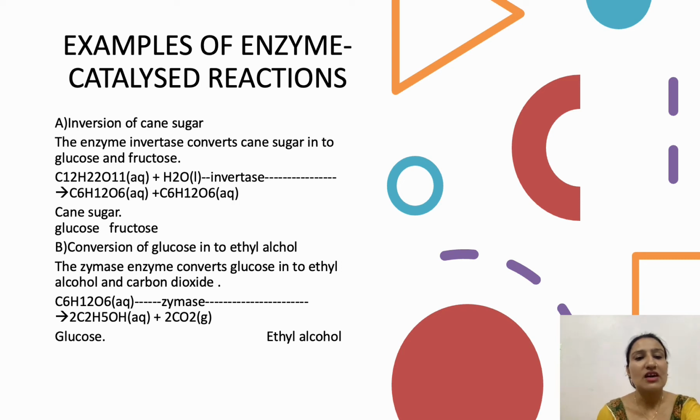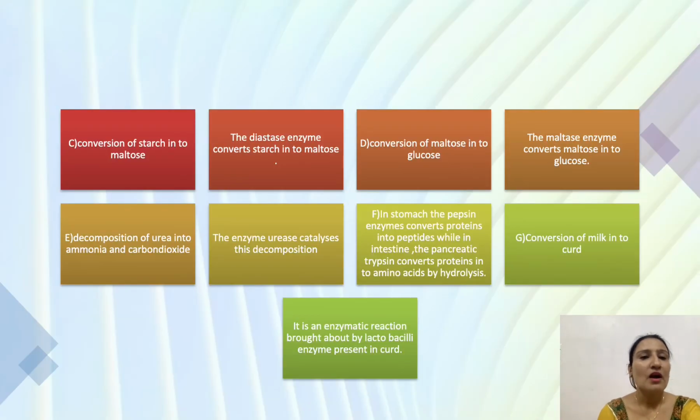Second reaction is conversion of glucose into ethyl alcohol. Here, the zymase enzyme converts glucose into ethyl alcohol and carbon dioxide. We discussed two reactions here: inversion of cane sugar with the enzyme invertase, and conversion of glucose into ethyl alcohol with the enzyme zymase.